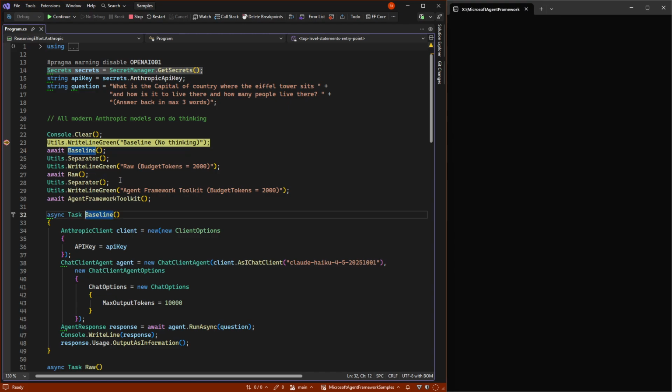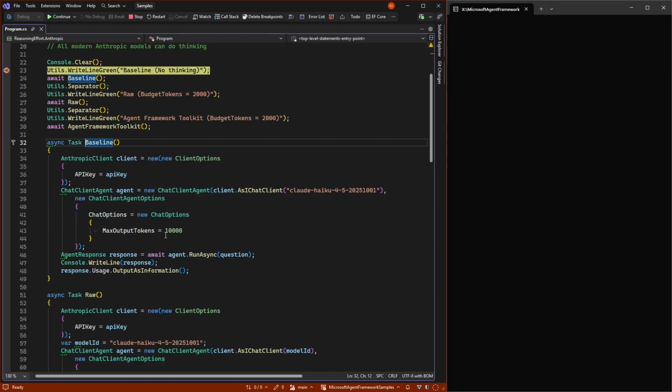So if we look at the baseline, we are again using these chat options, but that is not because we're setting anything default here, but because we always need to set this max output tokens on Claude models, which is really annoying. But again, I will later show Agent Framework Toolkit that makes it easier.